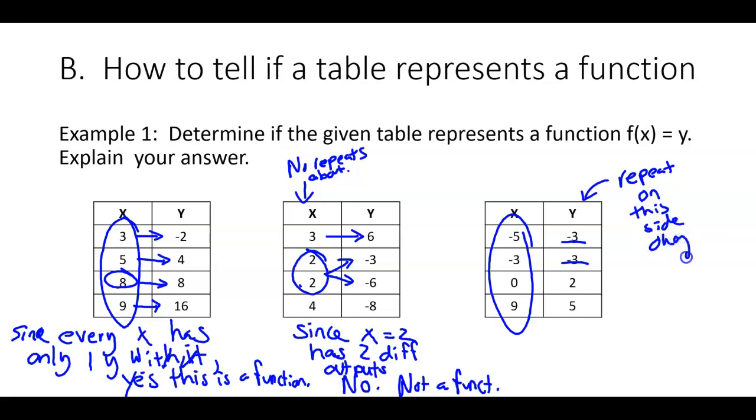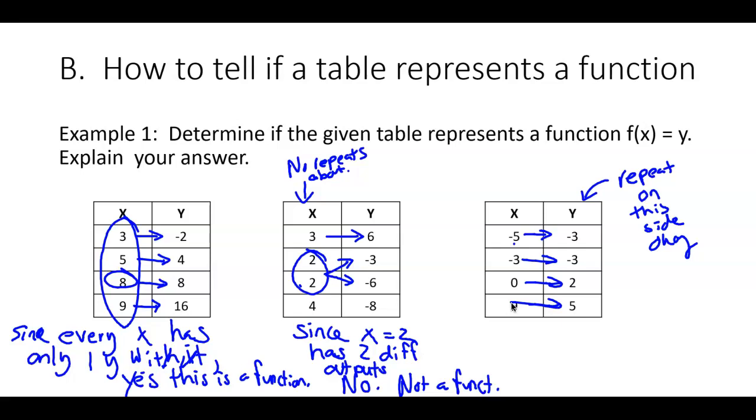So let me explain it in the original way I was explaining it, just to connect everything together. Every X should have only one Y with it. So if I pick -5, what's the Y? Okay, so that X has one answer with it. If I say X equals -3, what's the Y? That X has only one Y. I understand it's sharing the Y, but it doesn't matter. It has only one Y with it. So we just can't have this kind of thing going on there. All right? So that's how you can tell by looking at a table if something is a function or not.